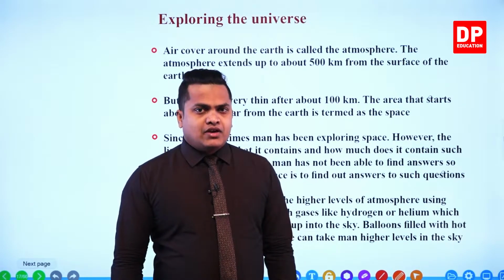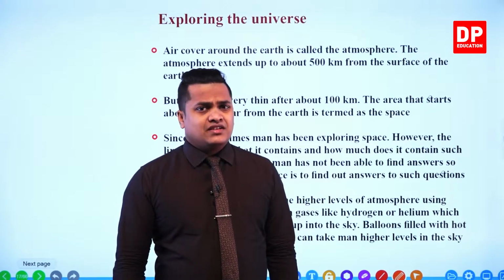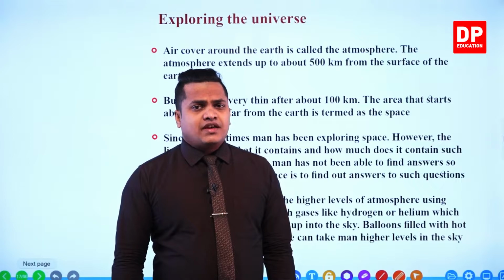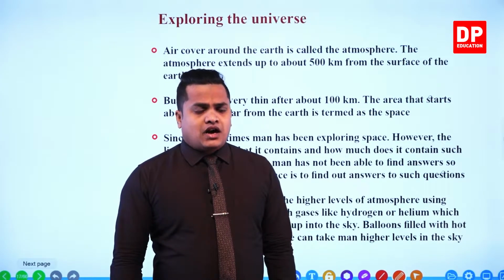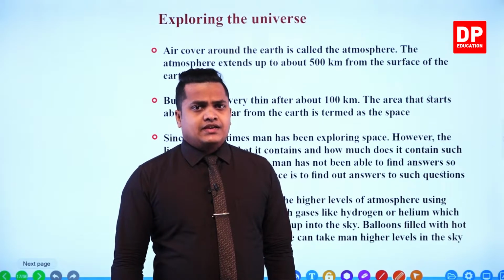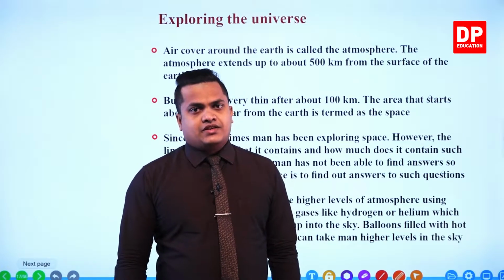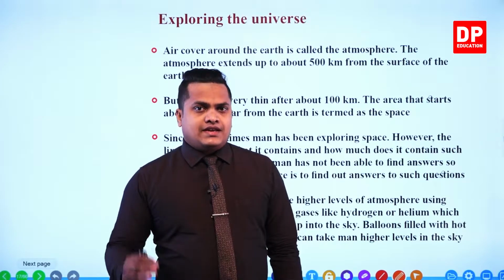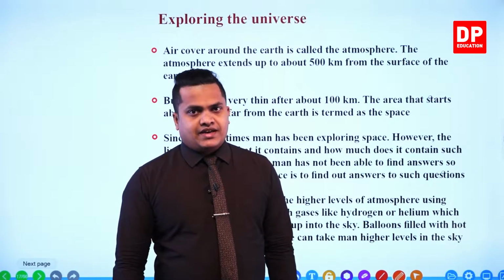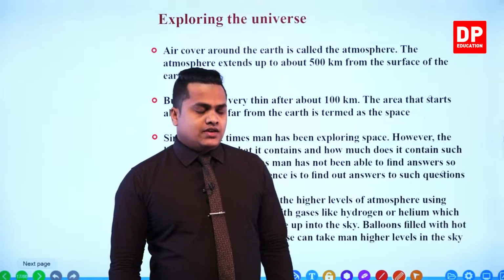After that, the layer of air is getting very thin. Therefore, the thinner area after 100 kilometers is referred to as space. So when the altitude is greater than 100 kilometers, my dear children, we refer to that area as space. Okay? Right.